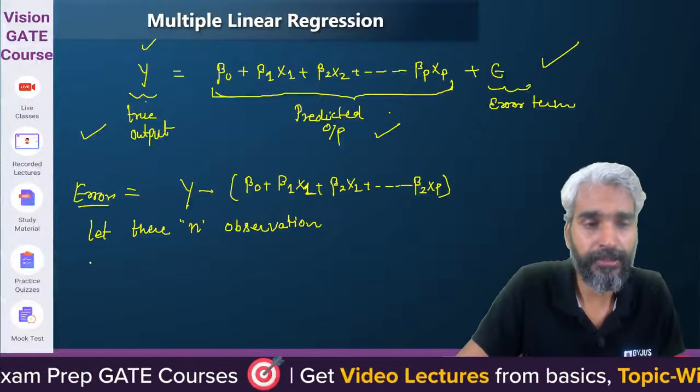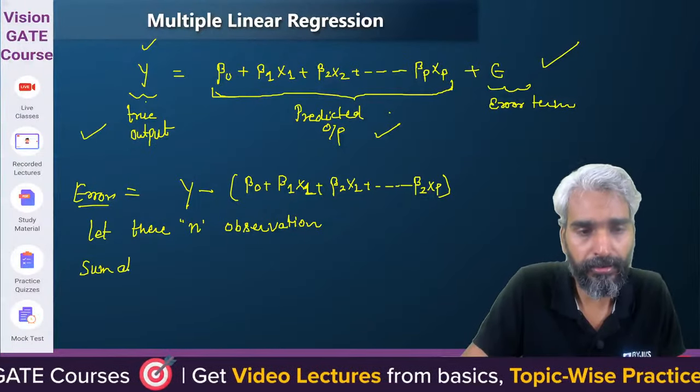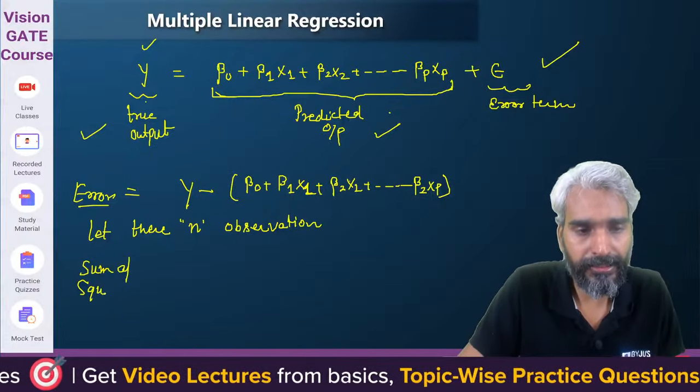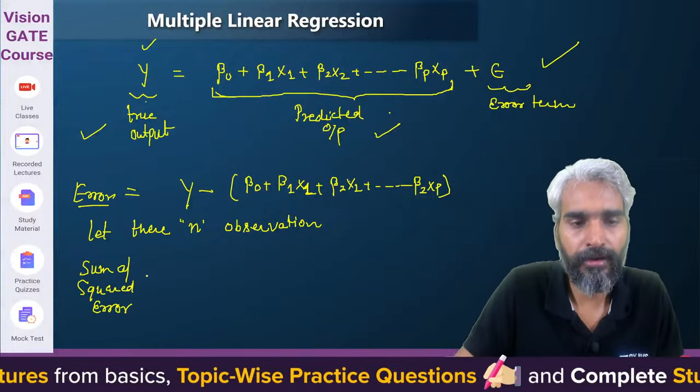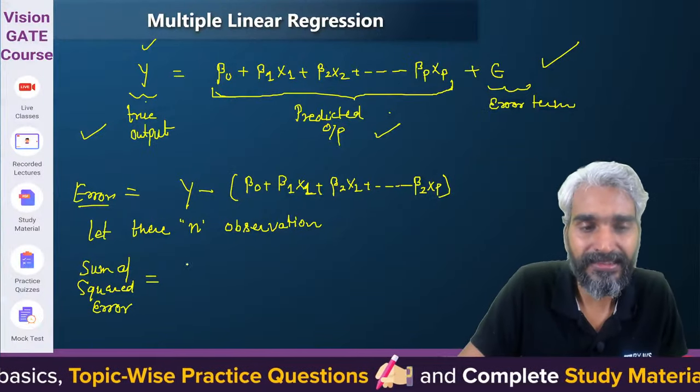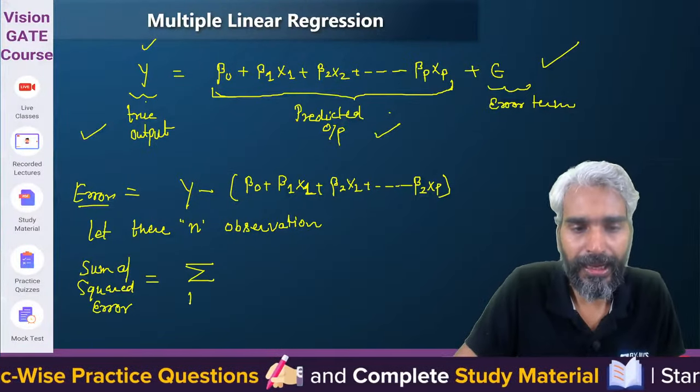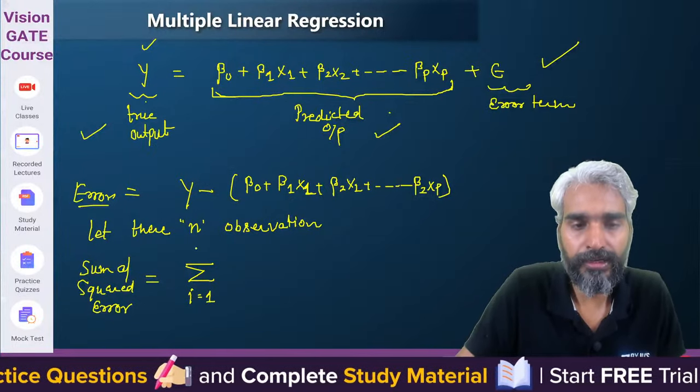So we can eventually define the sum of squared error with respect to i varying from 1 to n.